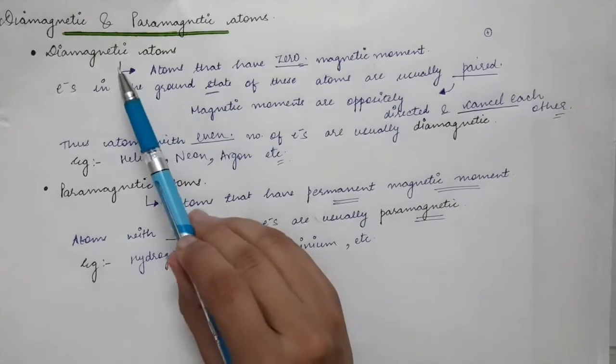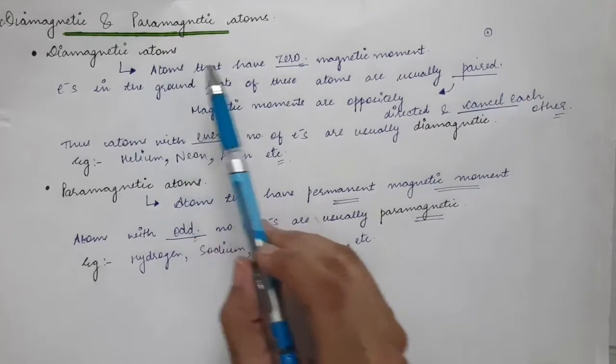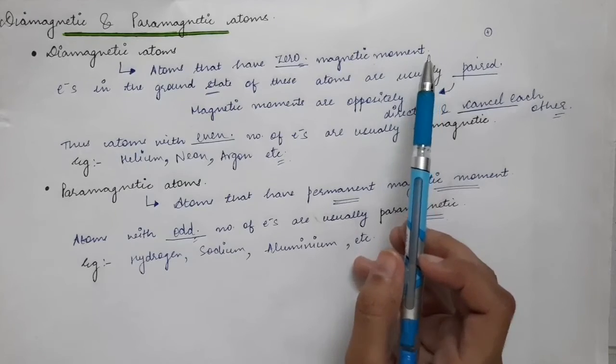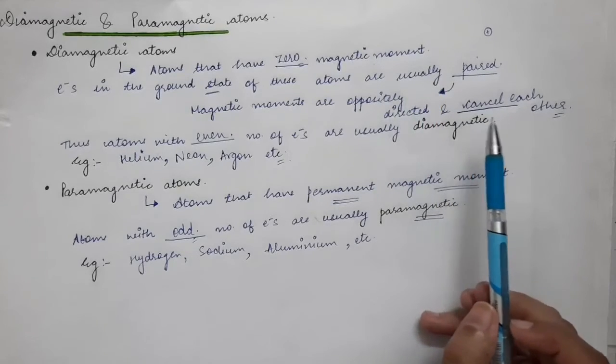In the opposite case, the diamagnetic atoms have zero magnetic dipole moment because all electrons are paired. So their magnetic dipole moments will cancel each other.